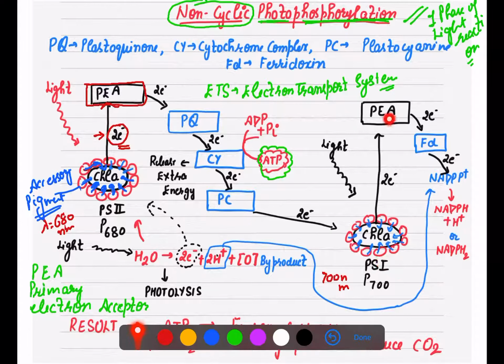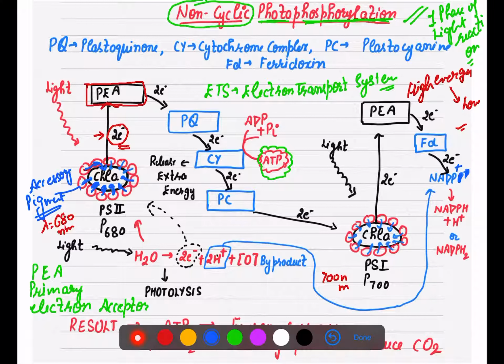Now once they get excited, they have to move from high energy to low energy level. So again they pass through some electron transport chain, but here the chain is a little shorter. They will pass the electron to FD. What is FD? That is ferredoxin. So they will pass the electron to ferredoxin, and ferredoxin will pass the electron to NADP positive. Now I'm leaving you here, that is NADP positive.